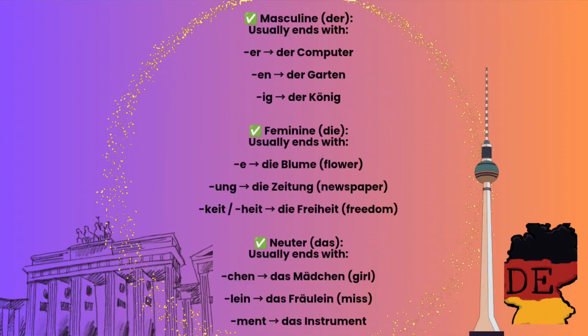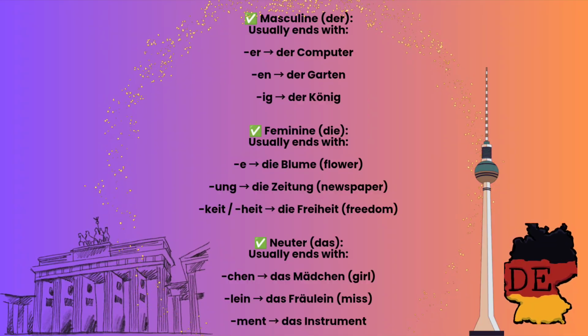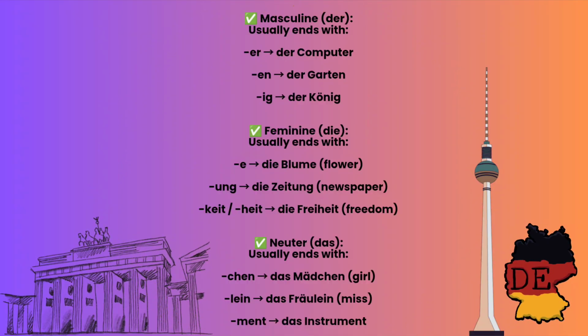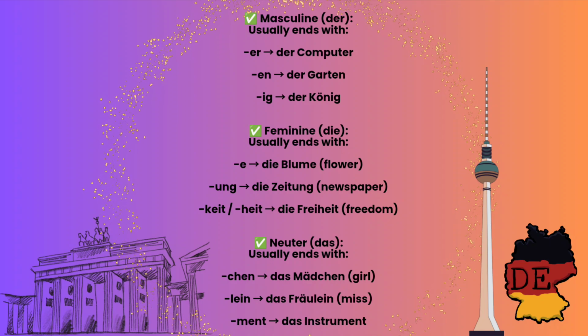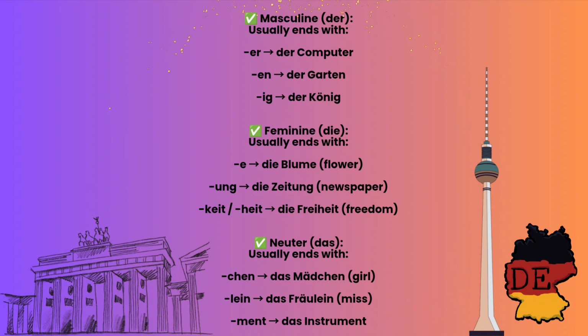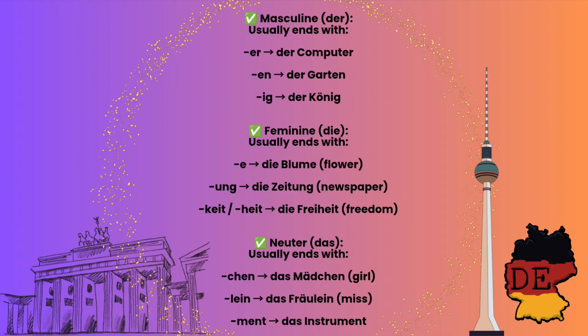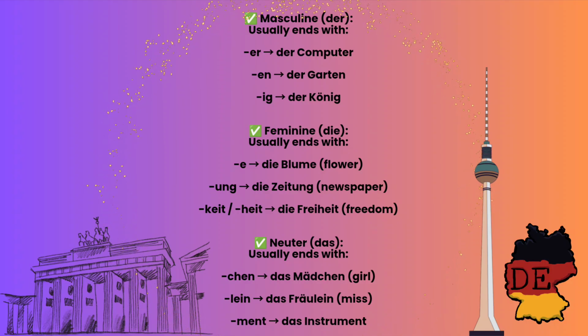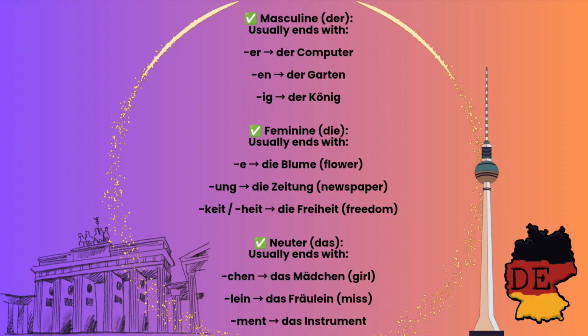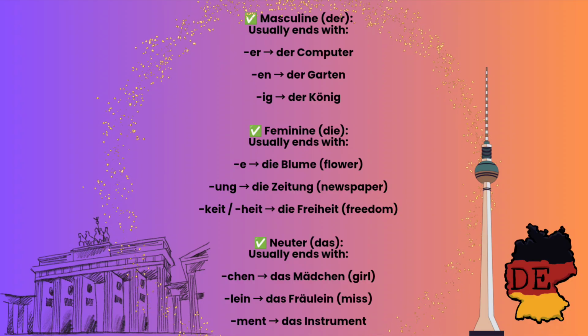Here are some easy rules. Masculine means der, usually ends with er, en, and ig. Der Computer, der Garten, der König. Feminine means die, usually ends with e, ung, keit. Die Blume means the flower. Die Zeitung means the newspaper. Die Freiheit means the freedom.